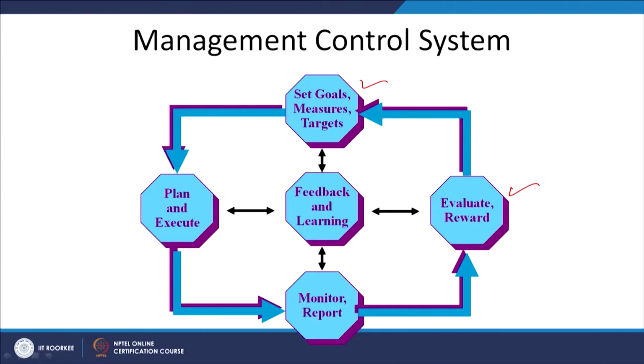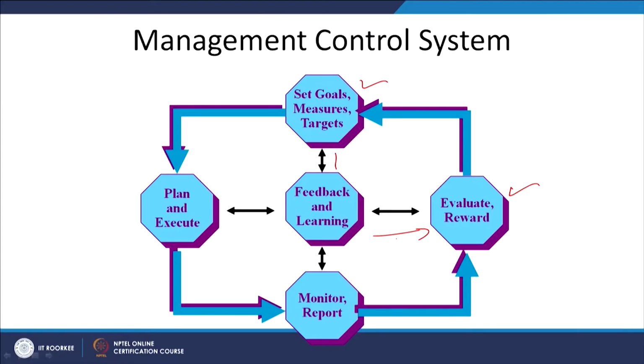And after that, at the same time, we take the feedback also and reset the old objectives, maybe with improved targets, improved objectives, or something new, something different, right. So this is a continuous process of setting the goals, planning and execution, monitoring the report, evaluating and rewarding the people, and then finally resetting the goals, improved goals, a further bigger goal. So in this case you can say that feedback and learning is a continuous process.